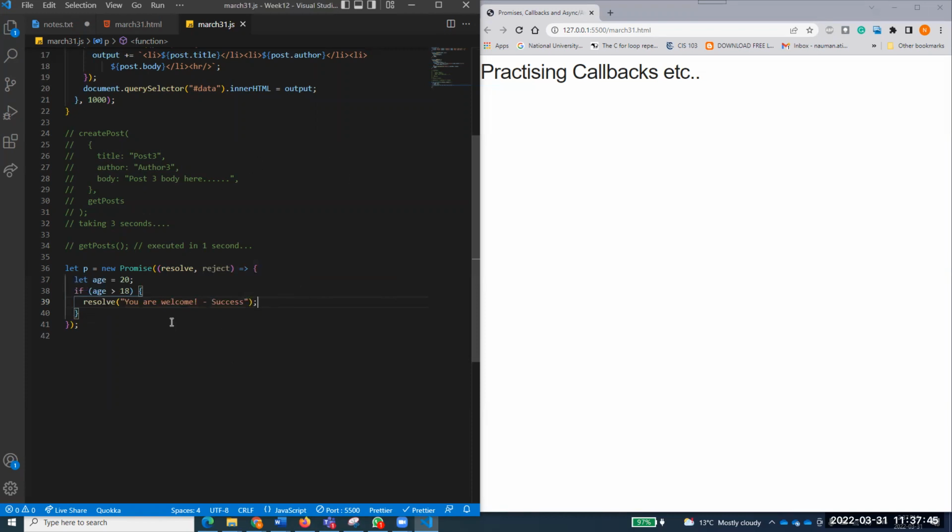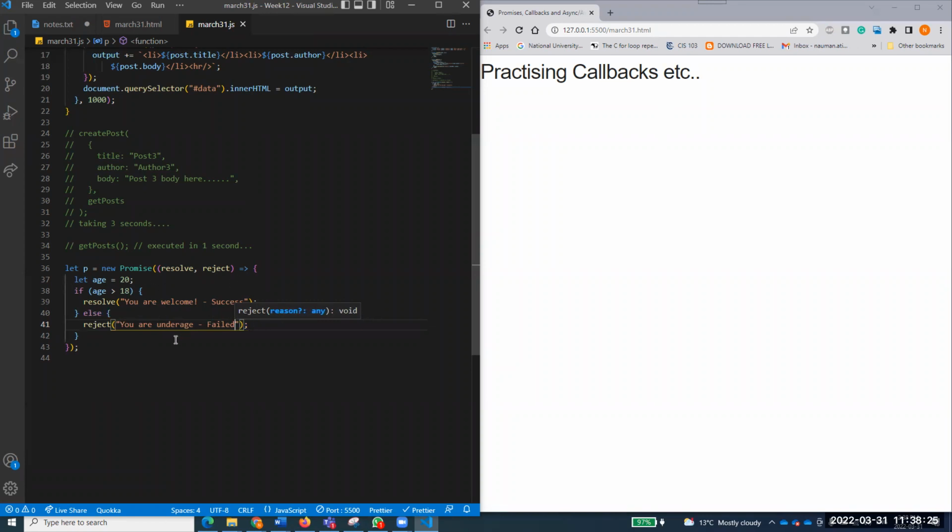In general language, I am making a promise that gives a You are welcome message to adults, above 18 or equal to 18, whatever. We can make that adjustment. So it is resolved if the age is greater than 18. Else, it calls reject with a message. You are underage, for example. It is basically a failed message.